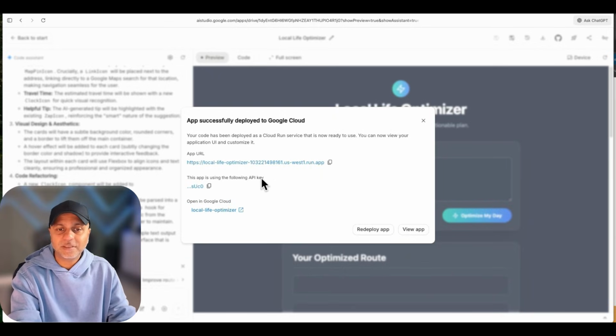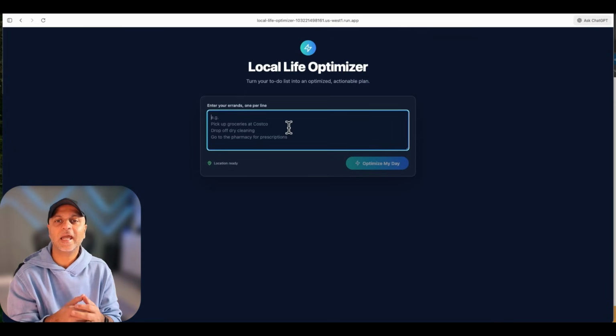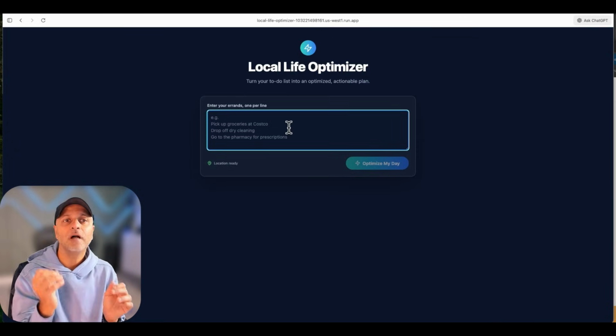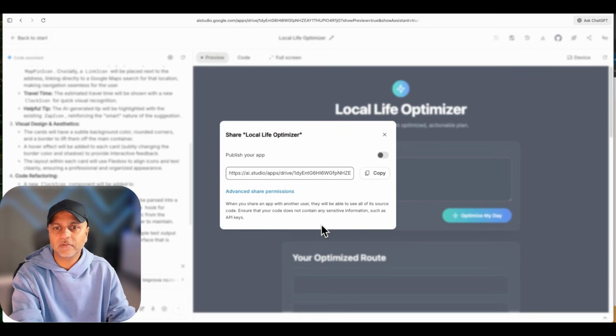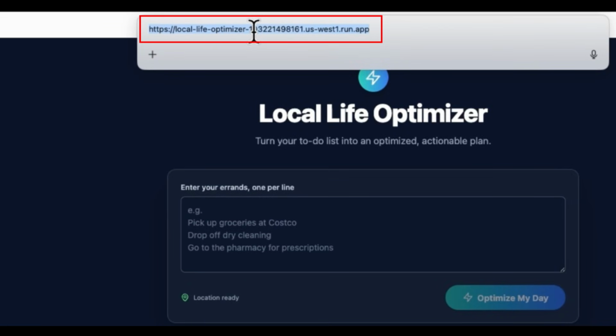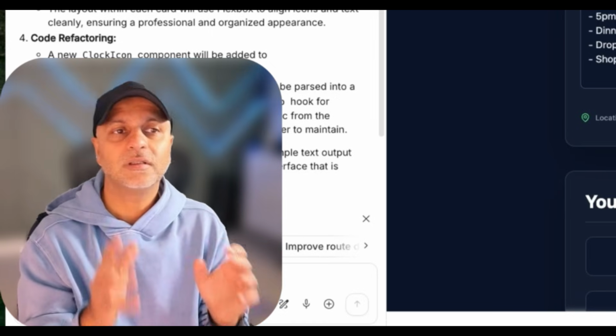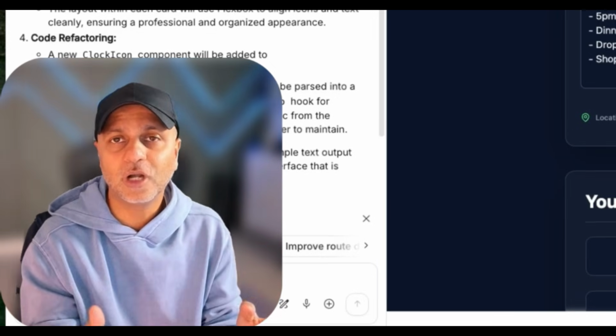We are back. The app has been deployed, and here is my app URL. So we go to that URL, we'll be able to interact with this app, and that's ready for prime time. Now again, I haven't seen where I could use custom domains in here, so that must not be a thing. When I go to share app, I get this AI Studio URL, but when I deployed the app, I get the app name URL along with all of this other stuff, which to me looks like the name of the buckets that the app is being stored in. However, this is draft 1, V1 of vibe coding with Google apps, so lots more to come. There you have it, folks.